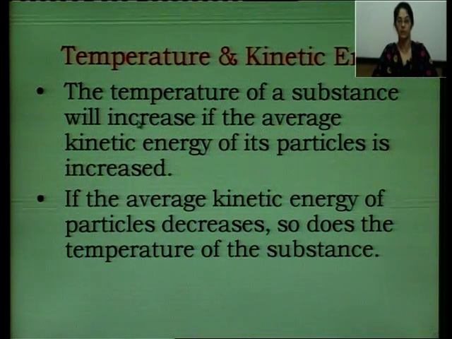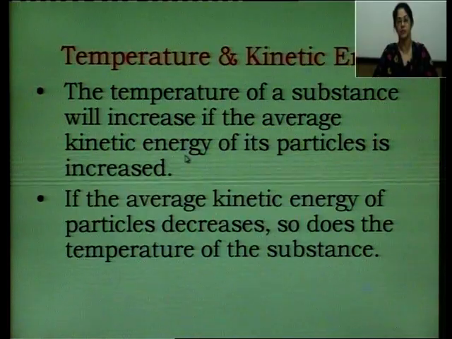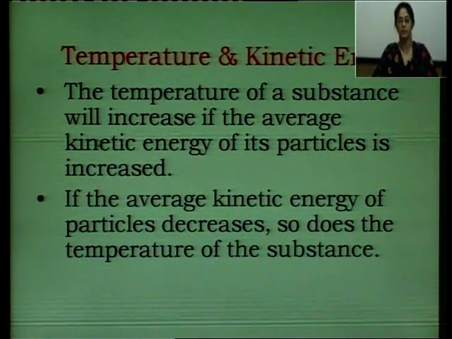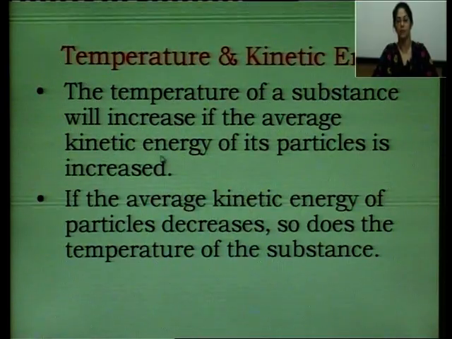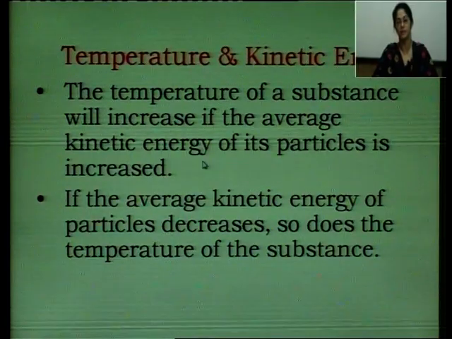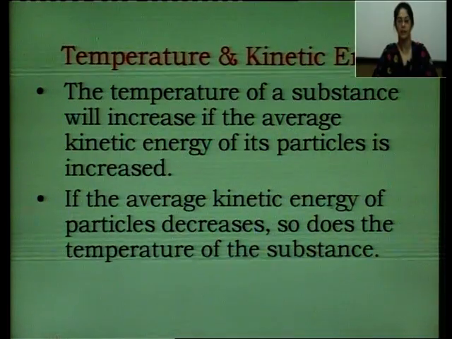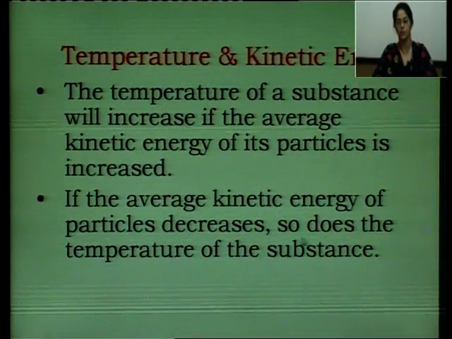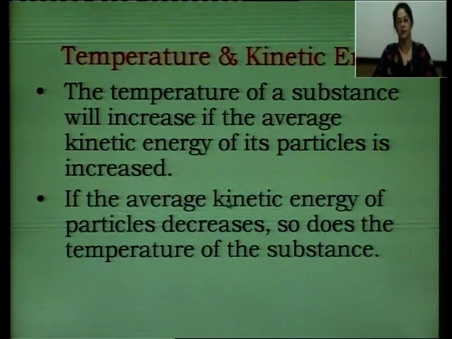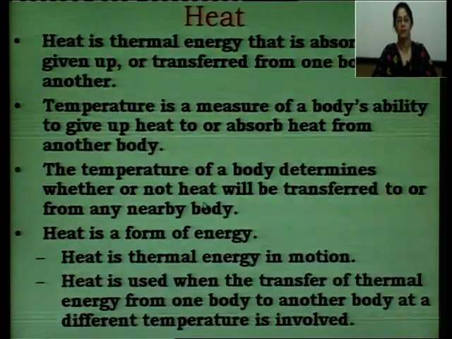So the temperature of a substance will increase if the average kinetic energy of its molecules is increased. So temperature is the average of kinetic energy of the particles. When the average kinetic energy increases, naturally the temperature will increase. If the average kinetic energy of the particles decreases, so does the temperature of the substance. So when average kinetic energy decreases, the temperature decreases, and when it increases, the temperature increases.